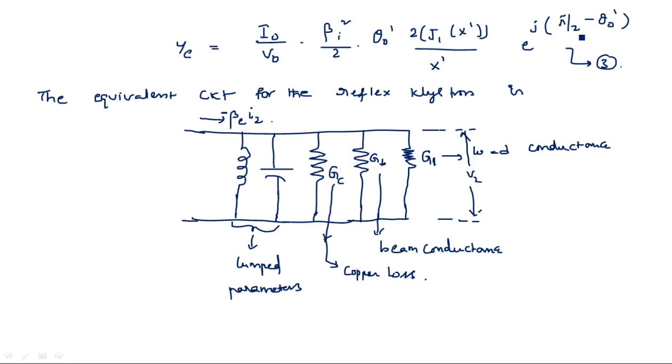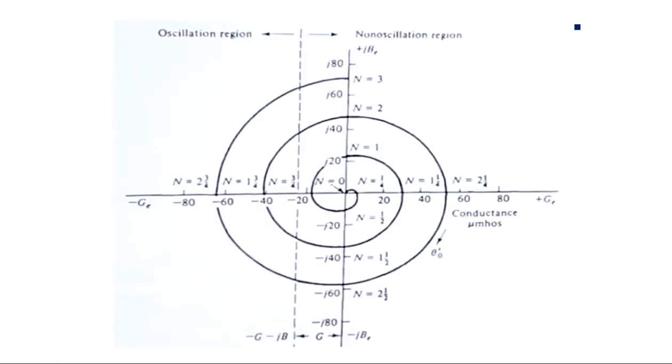So we have to show that in a polar representation so that we can identify the condition for which the oscillations are to be generated. Okay, see here we have taken a polar representation of this admittance for the condition where the electronic admittance has the oscillating modes as well as the non-oscillating region.